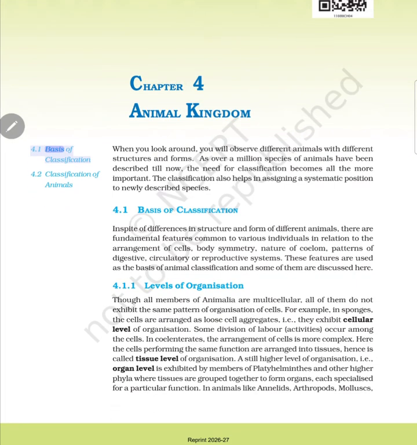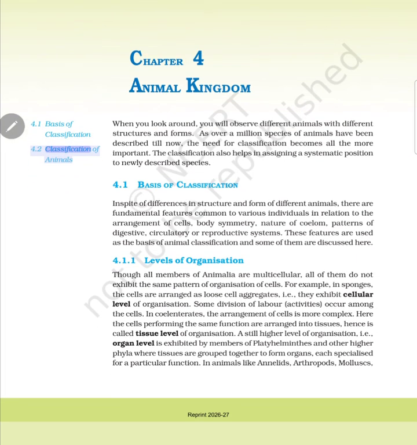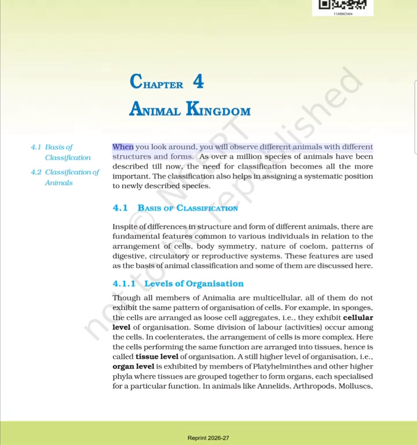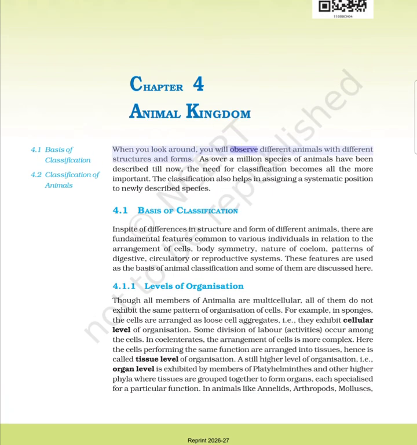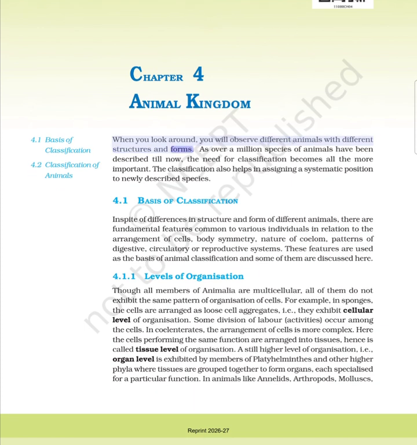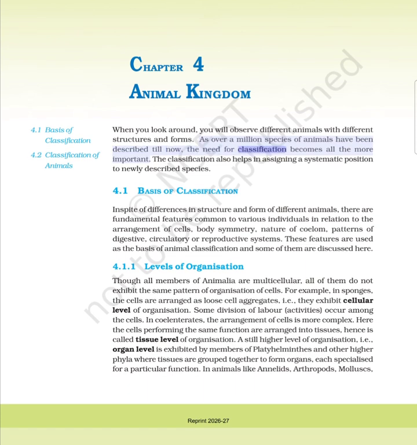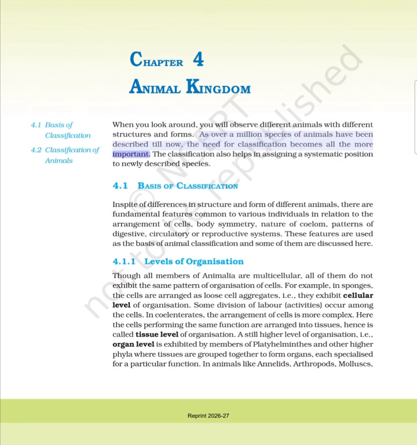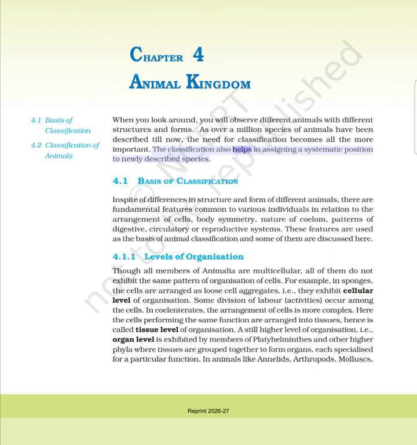Chapter 4 Animal Kingdom. 4.1 Basis of Classification. 4.2 Classification of Animals. When you look around, you will observe different animals with different structures and forms. As over 1 million species of animals have been described till now, the need for classification becomes all the more important. The classification also helps in assigning a systematic position to newly described species.